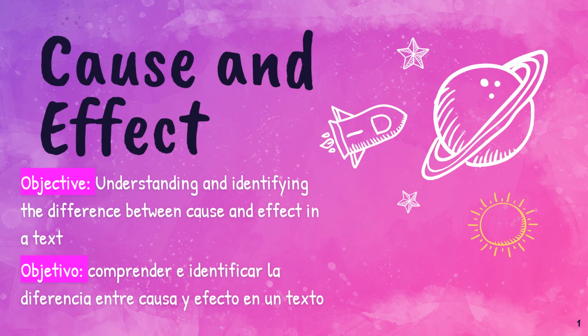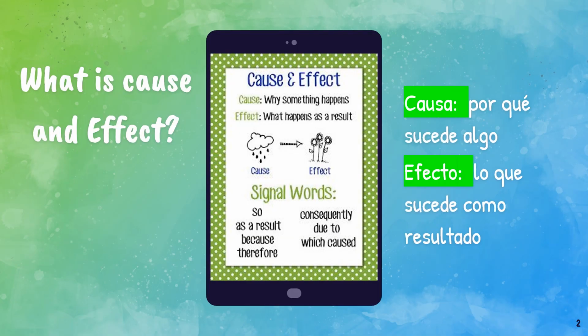All right, third grade. Today we are going to review cause and effect in a text. Our objective is to be able to understand and identify the difference between cause and effect in the text. So let's get started. So what is cause and effect, and why do we need to learn it?